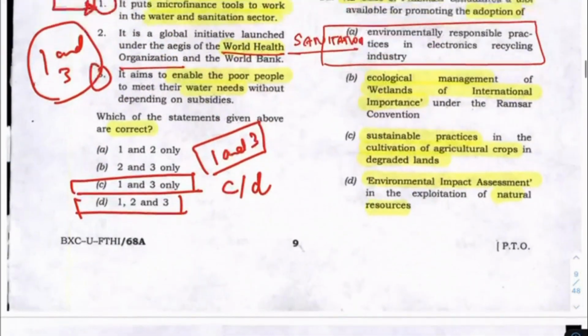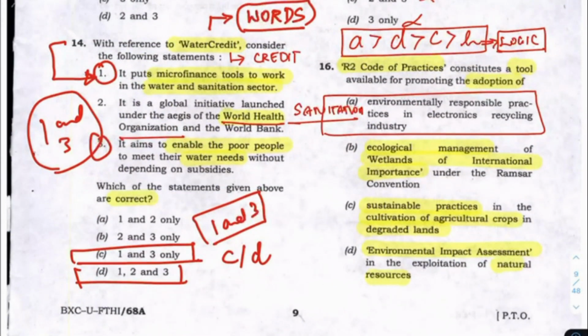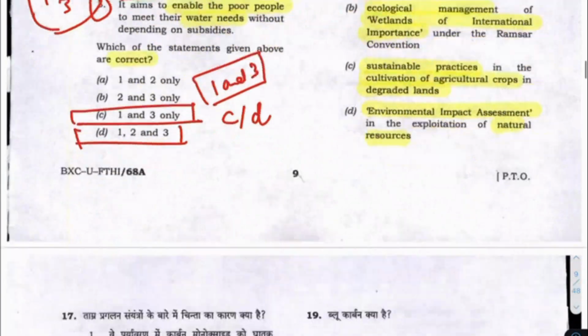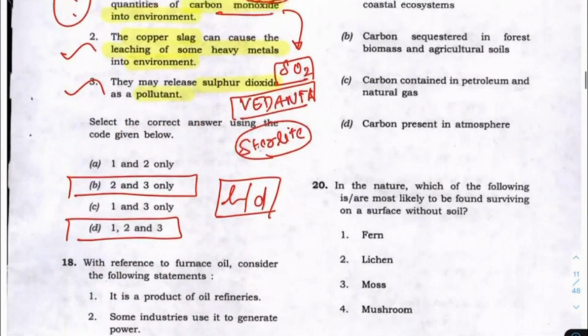Like, for example, see this water credit. When I read this, water credit, okay, but World Bank, okay, whether World Health Organization can be there. Very closely when I look at it, this World Bank happens to be something, okay, micro credit, water credit, it is possible, but whether this WHO is present is what we have to now look at. But anyways, we'll come back to those things again.